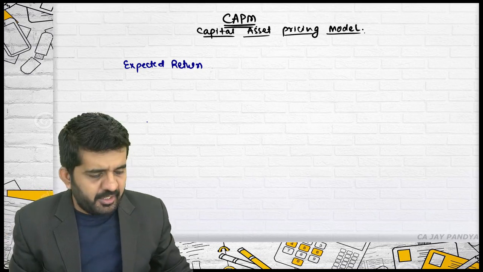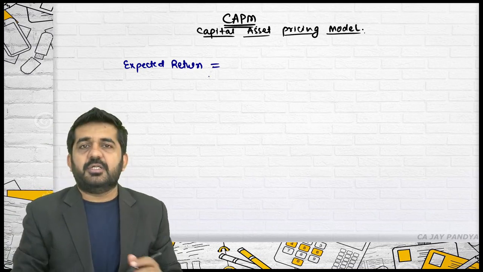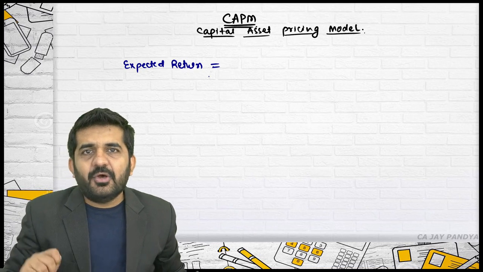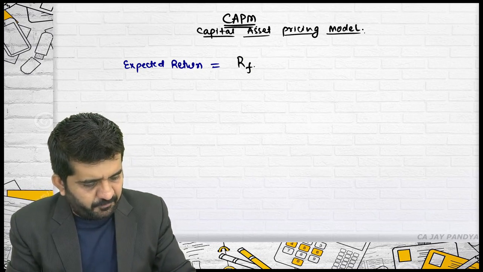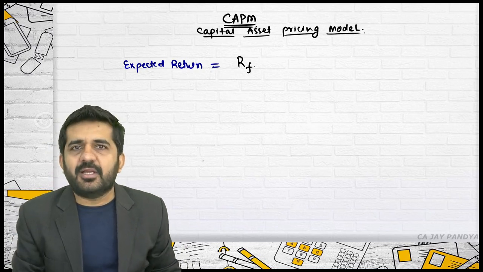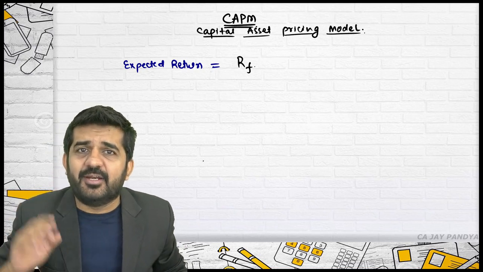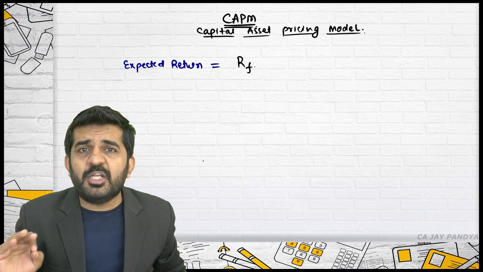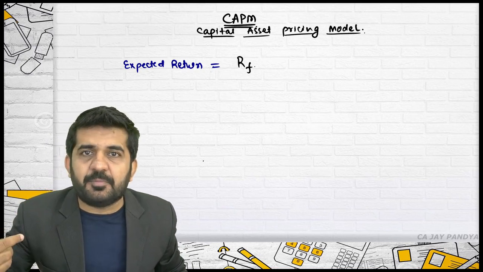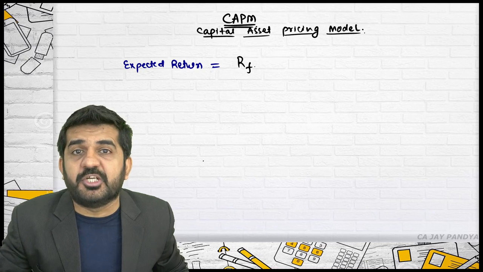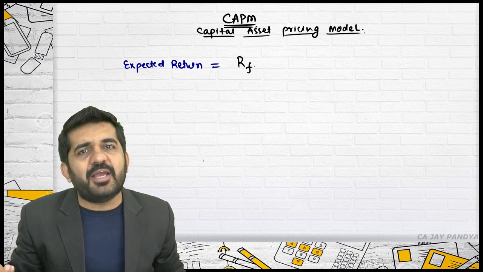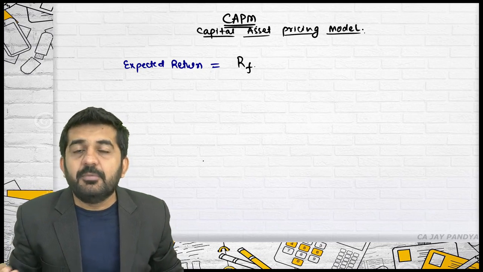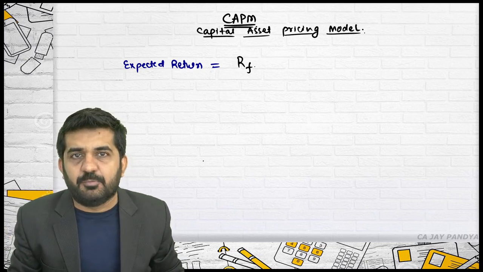Is it alright? A person will always expect a risk-free rate of return. Say you invest 100 somewhere. How much will you expect at least in India? 7%, because this is what a fixed deposit gives you. So if someone tells you about a business where you are earning 5%, you will never do that business, because instead you will be investing in a fixed deposit.